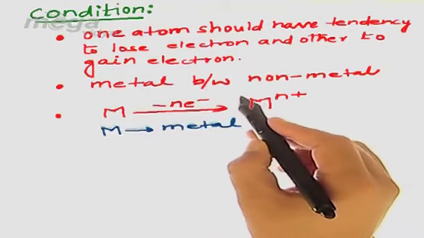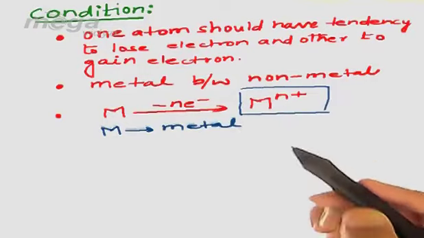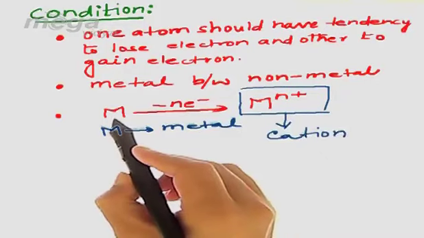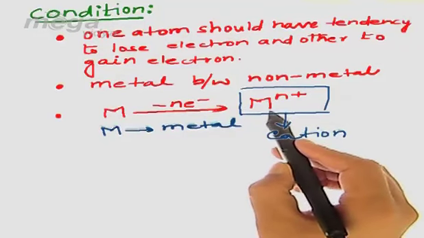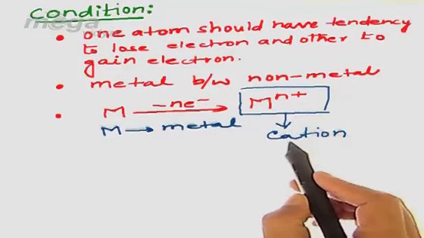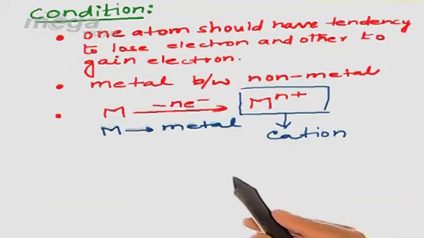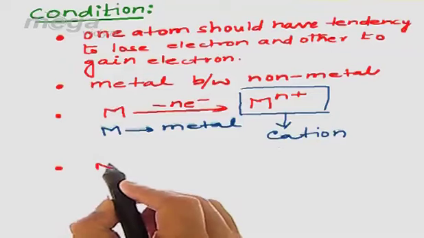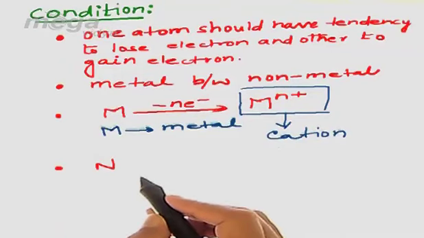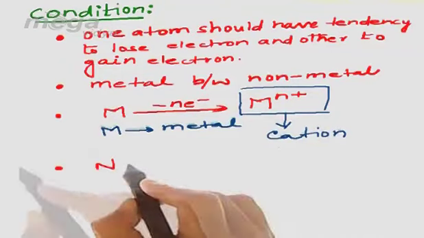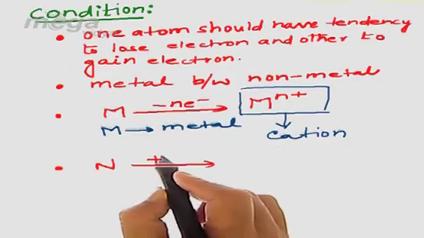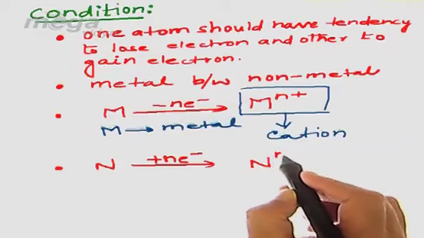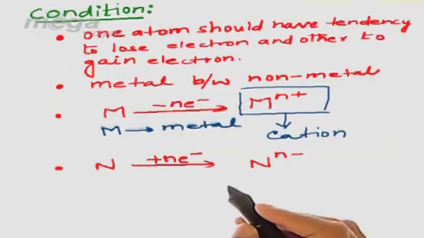Now this positively charged metal will be called a cation. After the loss of electron from metal, the electron will be added to a non-metal. Let's say the non-metal is N. Now when n electrons are added to the non-metal, it will be represented as N^n-. Why are we writing N^n-?